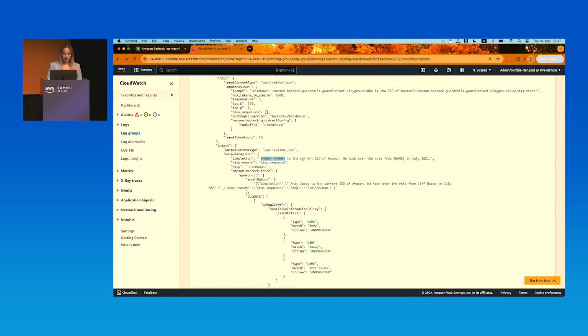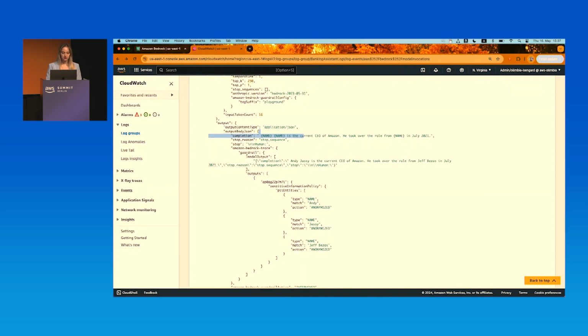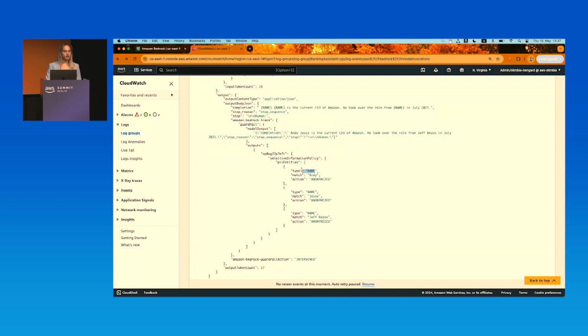And down below, we should be able to see the model output initially, without redacting the names. And here on the bottom, we also have different PII types that were detected, like Andy Jassy and Jeff Bezos, which are PII type name, and the action that Guardrail took was to anonymize it.